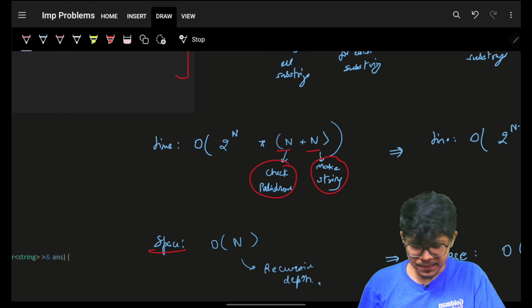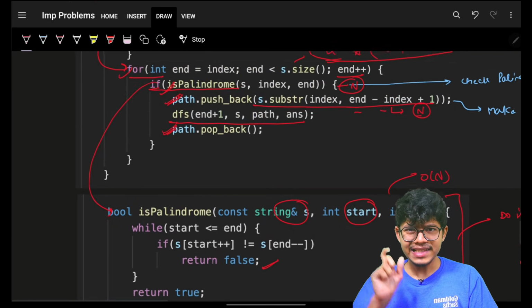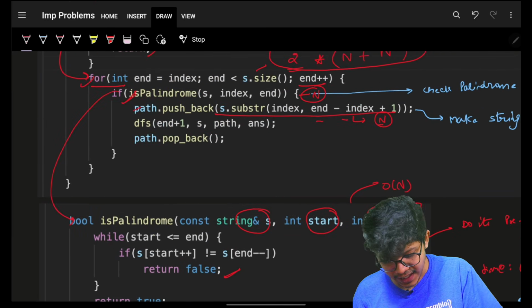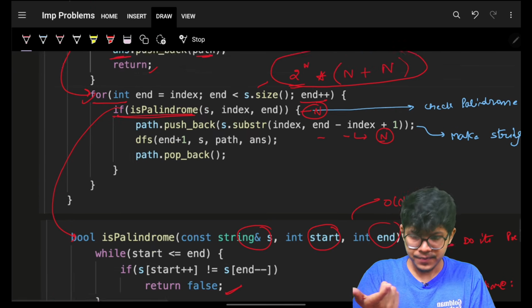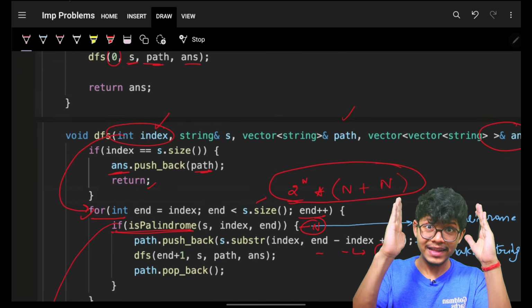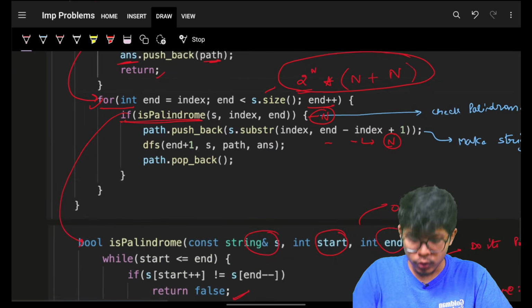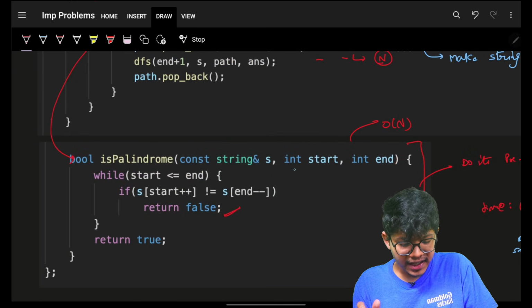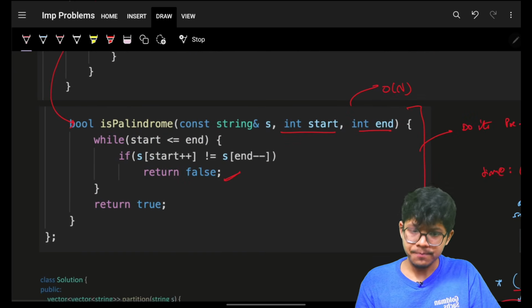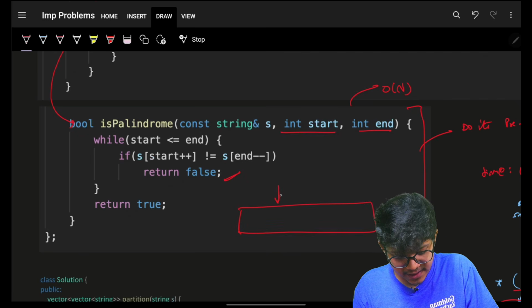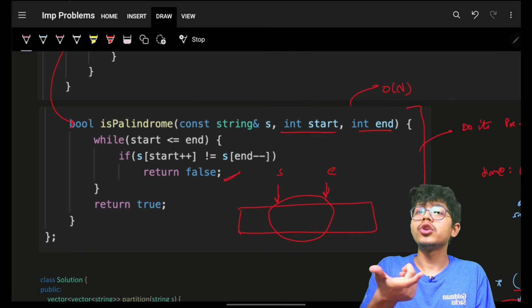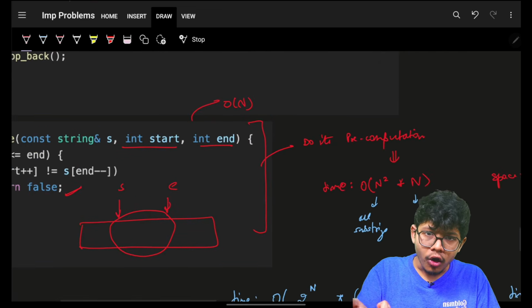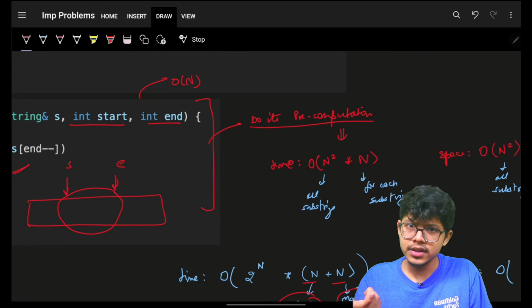Can we improvise it? Yeah, obviously we can, because we easily see one very basic thing, that we are checking is palindrome again and again. We know that we have a string of length 16. We can pre-compute it. This takes a start and end of a string. If this is a string, it will take some start and some end, and then it will check if that substring is a palindrome or not, right? So why not pre-compute this?